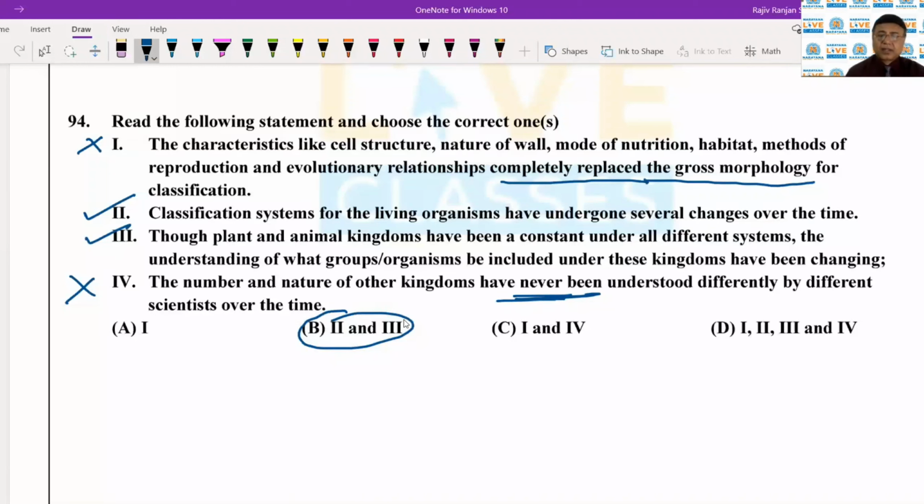The 3-domain system has been proposed that divides the kingdom blank into 2 domains. So which kingdom has actually been divided into 2 domains by the 3-domain system? Actually, the 3-domain system is a part of 6-kingdom classification.